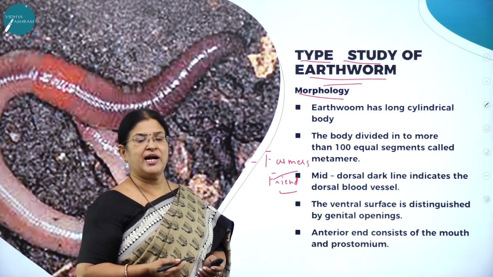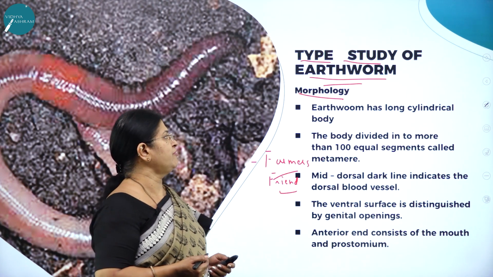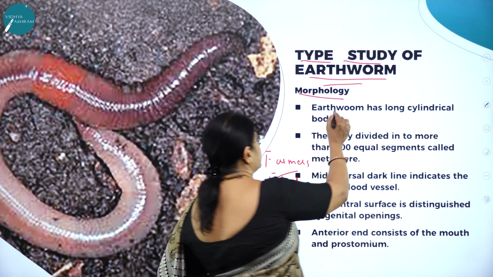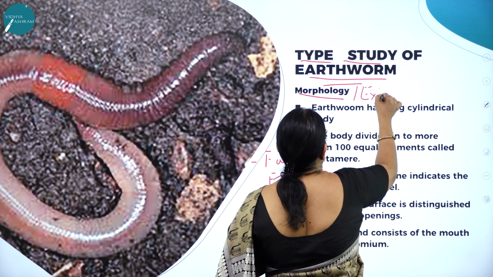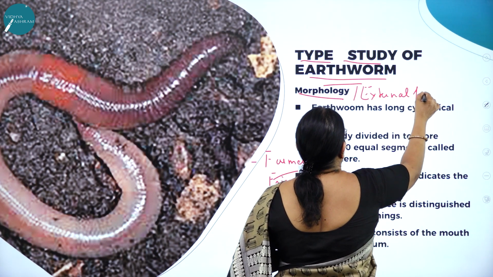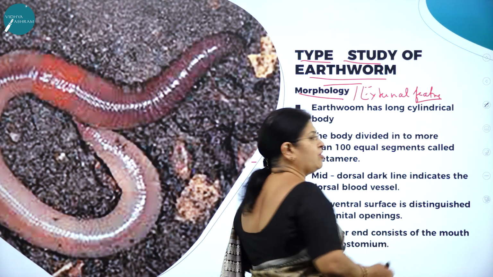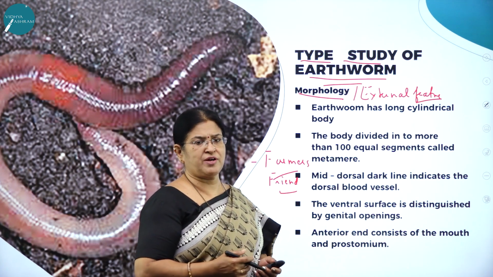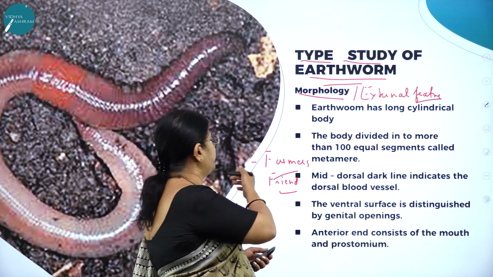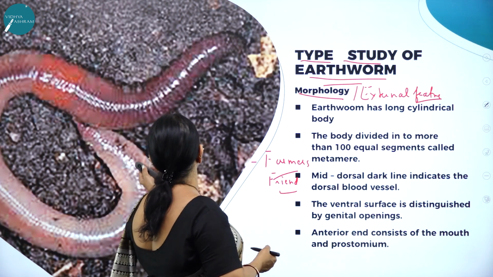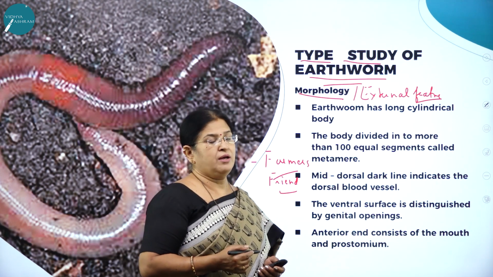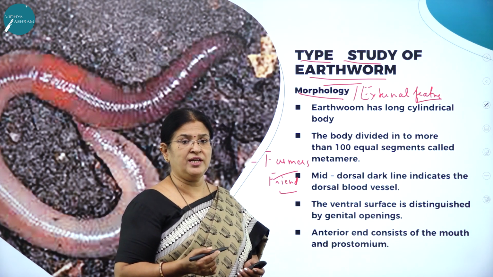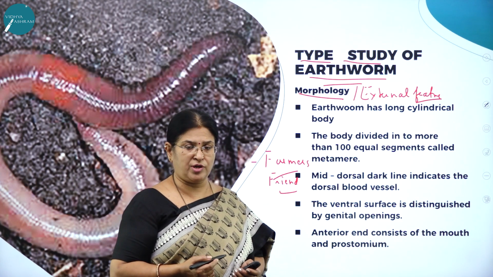Now let us start with the morphology of this earthworm. What do you mean by morphology? Study of external features. What do you mean by anatomy? Study of internal structure. I think all of us would have seen an earthworm. You can see even in this beautiful picture how this earthworm is, but still we have to see how this animal appears morphologically.